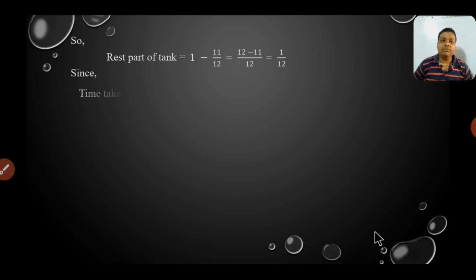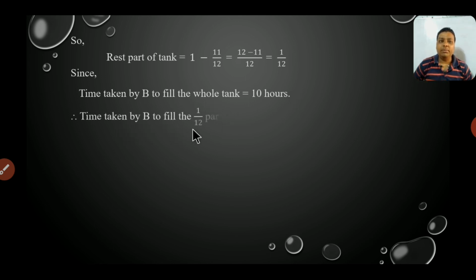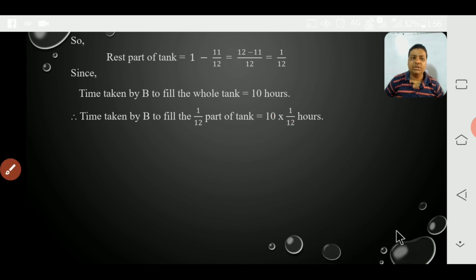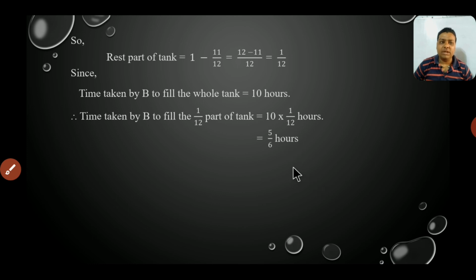So now since it is written that time taken by B to fill the whole tank is 12 hours, whole tank means one part. So now time taken by B to fill the 1 by 12 part of the tank is 12 into 1 by 12, it means 5 by 6 hours. You can change it into minutes if you multiply it with 60. So 5 by 6 hours is 5 by 6 into 60. So 6 10 times is 60 and 10 5 times is 50 minutes. So 50 minutes will be taken to fill this rest part.